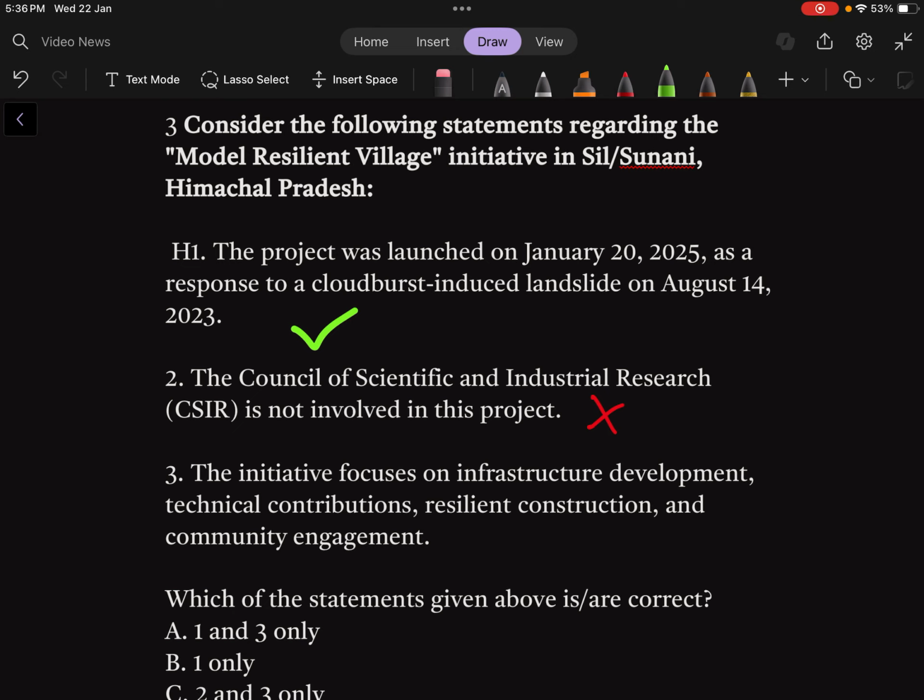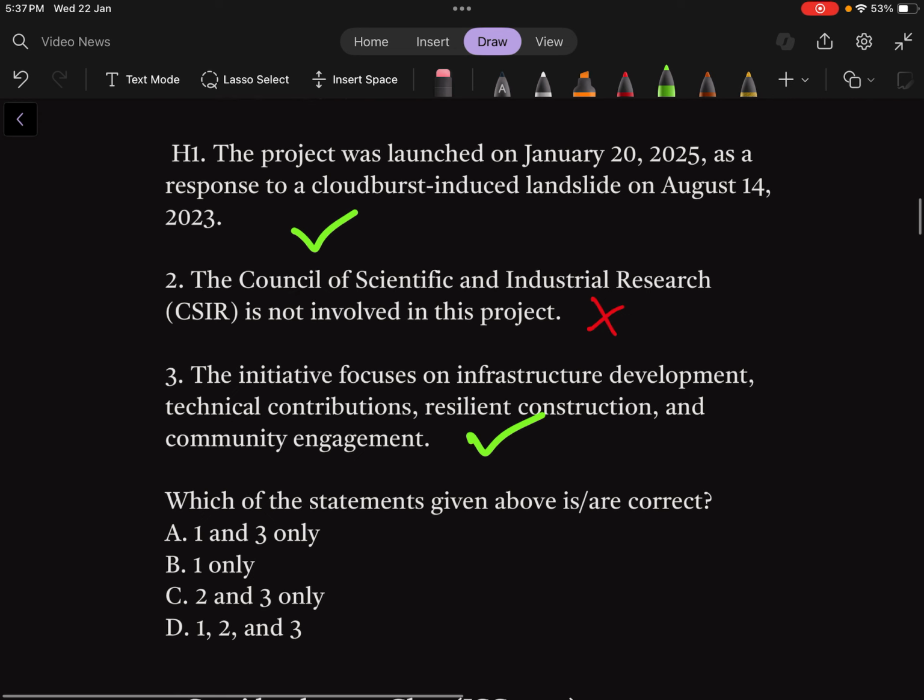And the third statement is the initiative focuses on infrastructure development, technical contribution, resilience construction and community engagement. This is correct. So as per the options, 1 and 3 are correct. So option A is correct.